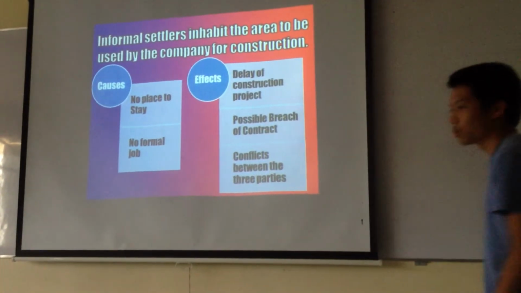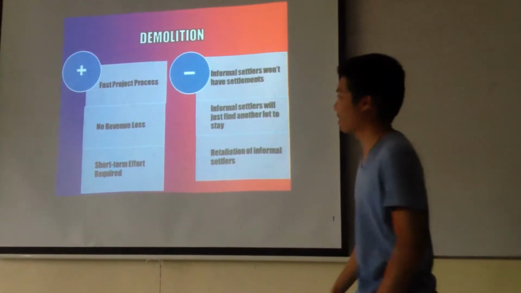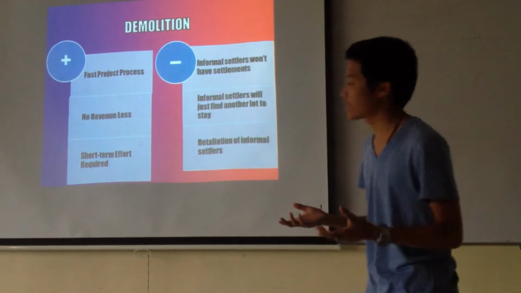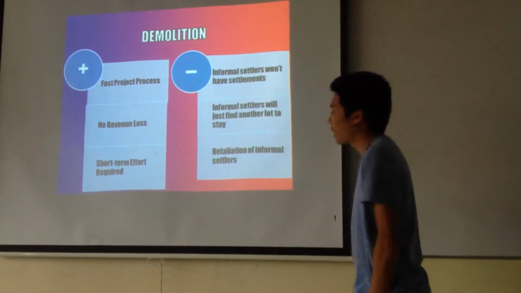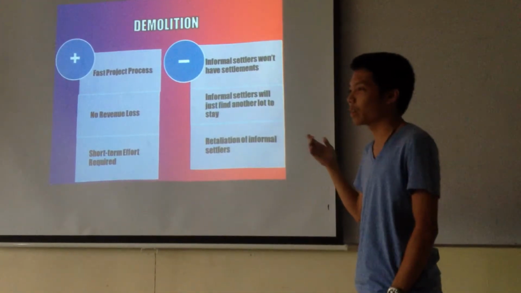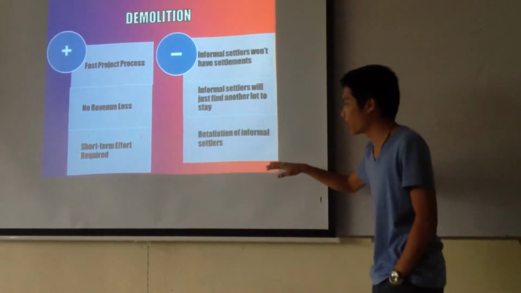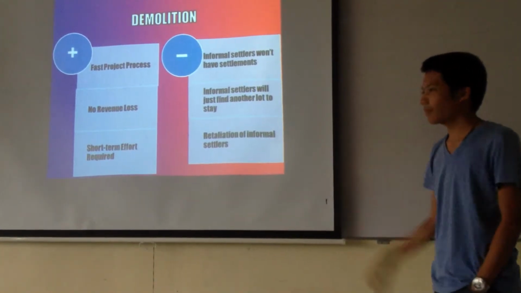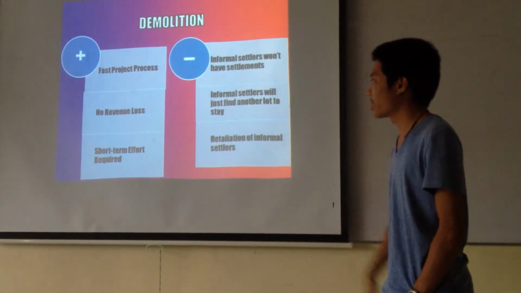And then we came up with 3 solutions, and here's the first one. It's quite harsh, demolition. So we weighed the positive side and the negative side of having demolition as a solution to our problem. The negative side is informal settlers won't have any settlements, pretty obvious. Second one, informal settlers will just have to find another way to stay. And the last one is retaliation of informal settlers. Now, what we don't want is the retaliation of informal settlers, because there could be physical damage towards the employees that we have.